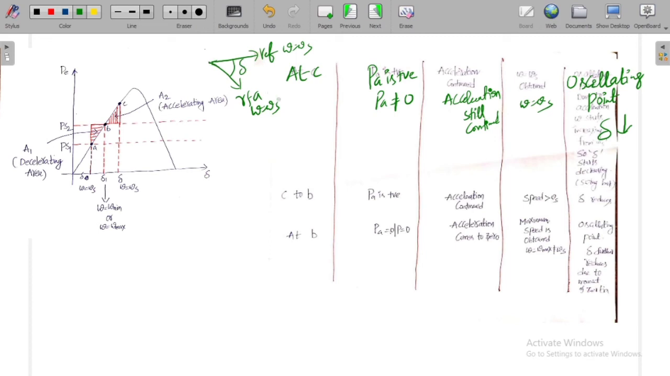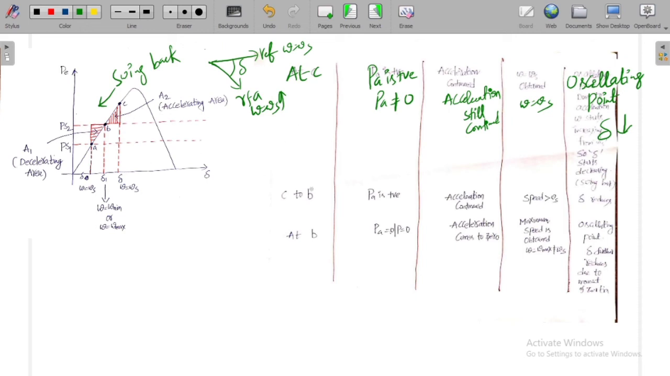Now the speed keeps increasing because of the acceleration. As the speed increases, the delta value reduces. So we can call this swing back. Meaning when the delta value tries to come back to its original value, we call this step the swinging back position. This position is called the swinging back position.